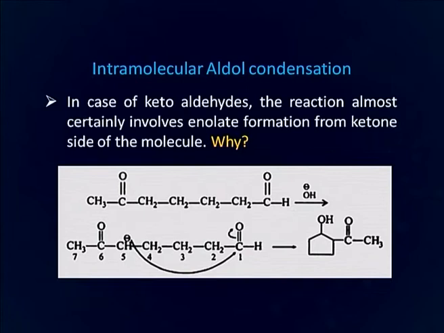In case of ketoaldehyde, earlier we were discussing diketones. Now, in case of ketoaldehyde, the reaction almost certainly involves enol formation from the ketone side of the molecule. Look at this molecule. It is a dicarbonyl compound. This is a ketonic group, whereas this is an aldehydic group. You can see that the enol generation, or alpha hydrogen, has been abstracted from the carbon next to the ketonic carbon and not the aldehydic carbon.